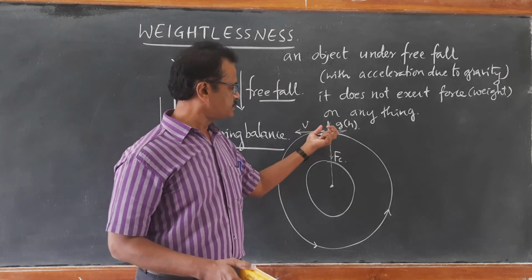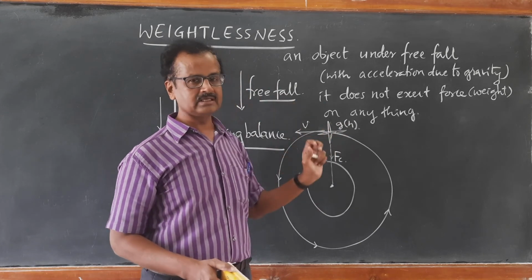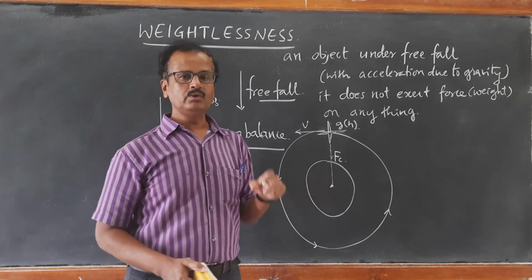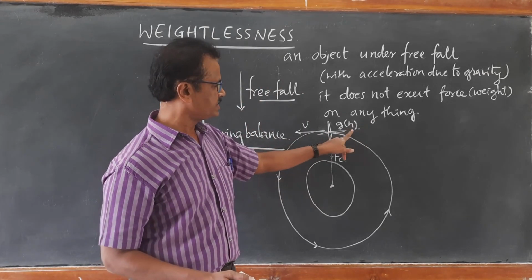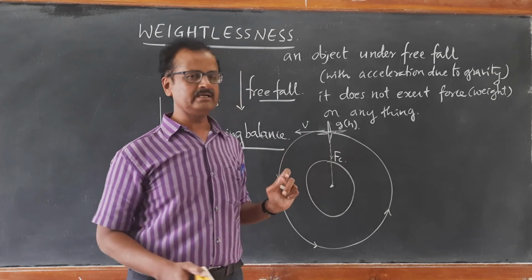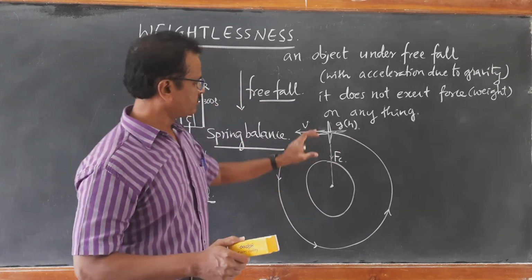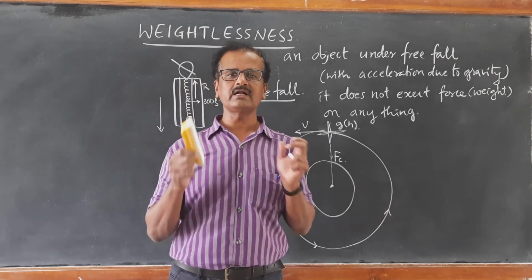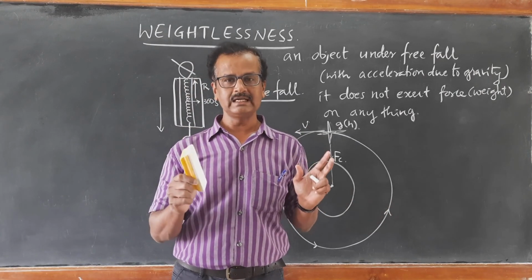So all the objects inside the satellite, including the satellite, are all pulled towards the center of the Earth with that acceleration due to gravity gh. Therefore, all the astronauts and even the satellite are under free fall. Therefore, these astronauts do not exert any force. They are also in the state of weightlessness.